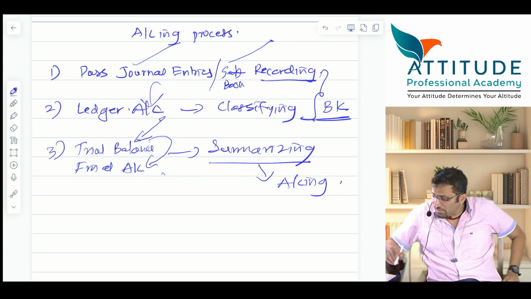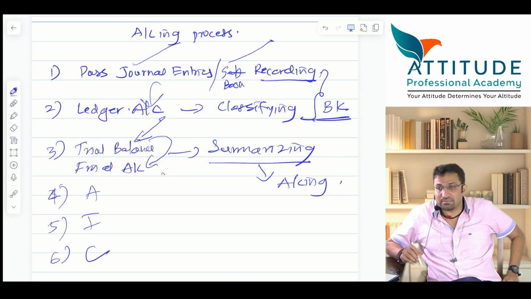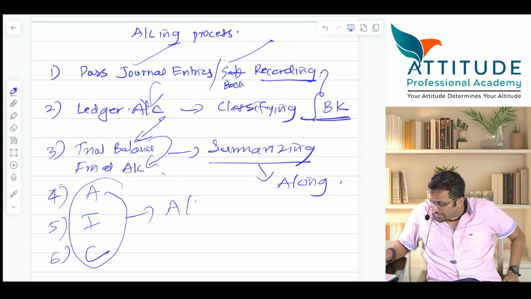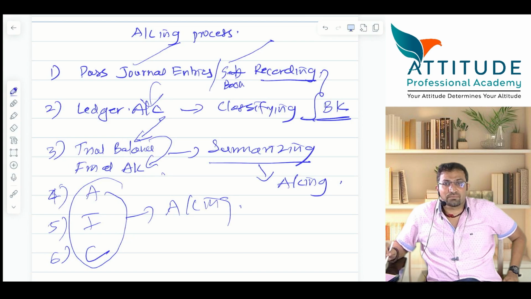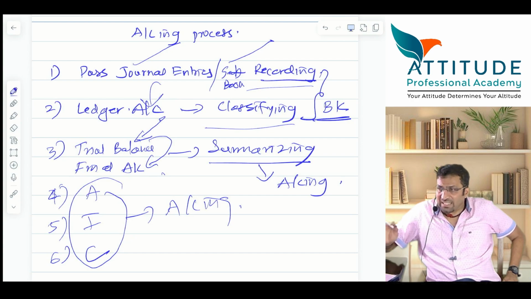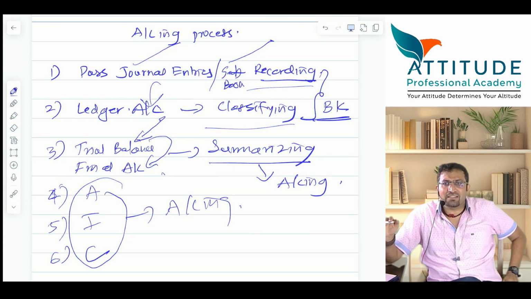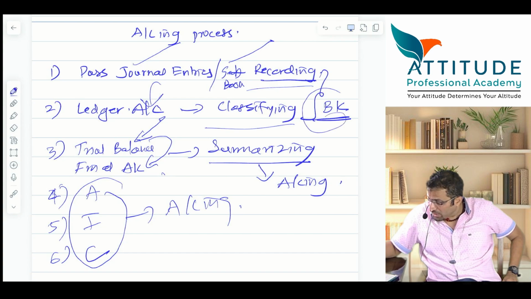Understood or no? Finally, other things are there: 4, 5 and 6. Analyzing, interpretation and communication. AIC. This is also a part of accounting. Now tell me, is bookkeeping and accounting different or one and the same? They are different. Bookkeeping is recording and classifying. That is the end of bookkeeping. Accounting starts after bookkeeping ends. Bookkeeping is a part of accounting.